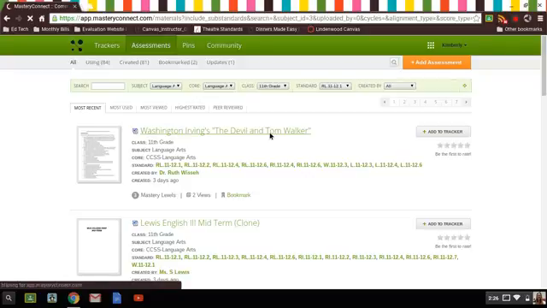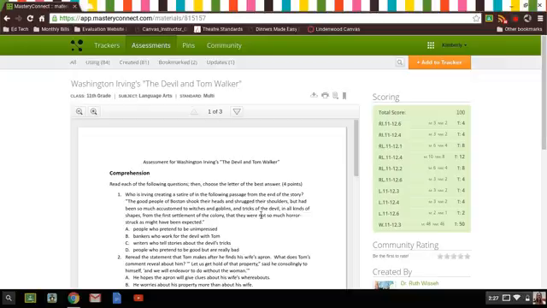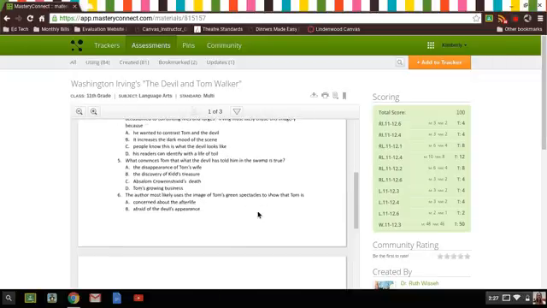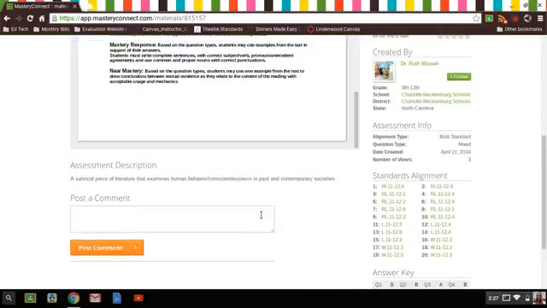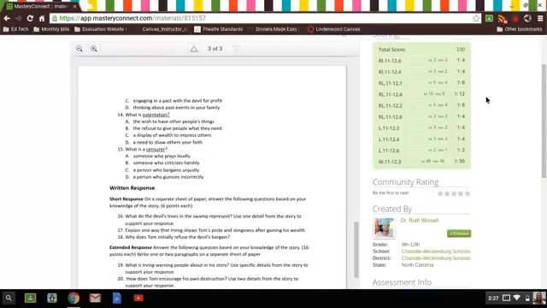So we can just click on the assessment, and it'll bring up the assessment itself for you. So you can read through the questions. You can also look on the right-hand side and it'll tell you how many questions and the question types for each standard and what the total score is.